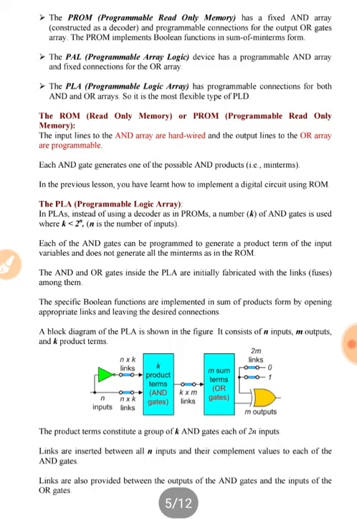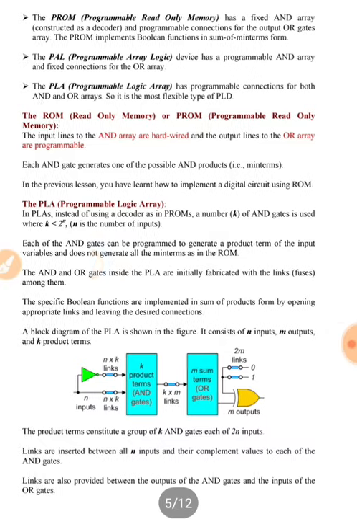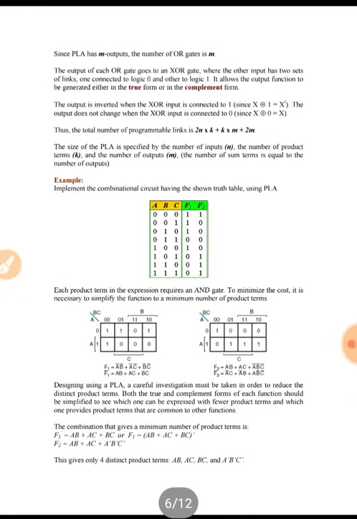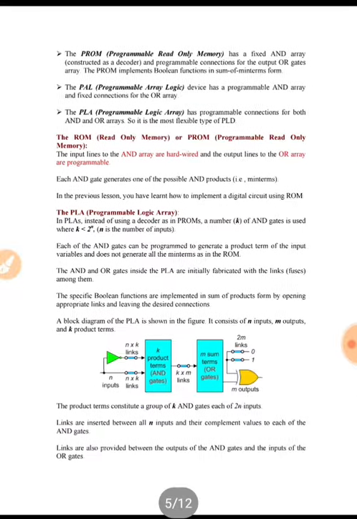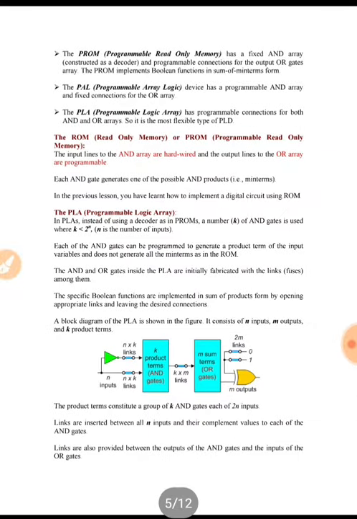And the AND and OR gates inside the programmable logic array are initially fabricated with links, fuses, with them, so we can blow up the fuses to implement our function. So let's see how we can implement a function using PLA. Okay, so we have the PLA example.